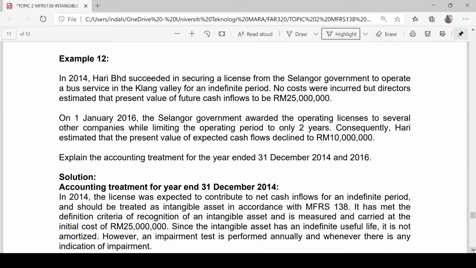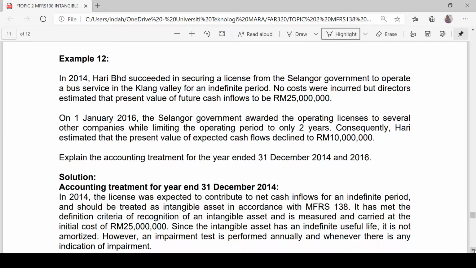Example 12, another example for an intangible asset with indefinite useful life. In 2014, Hari Berhad succeeded in securing a license from the Selangor government to operate a bus service in the Klang Valley for an indefinite period. No costs were incurred, but the directors estimated that the present value of future cash inflows to be 25 million.